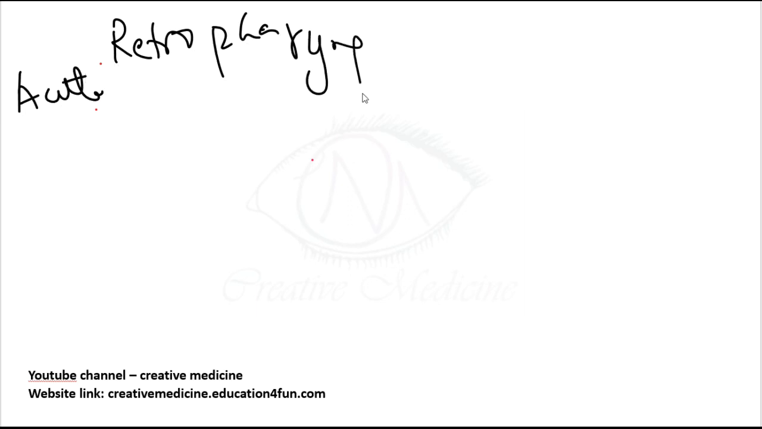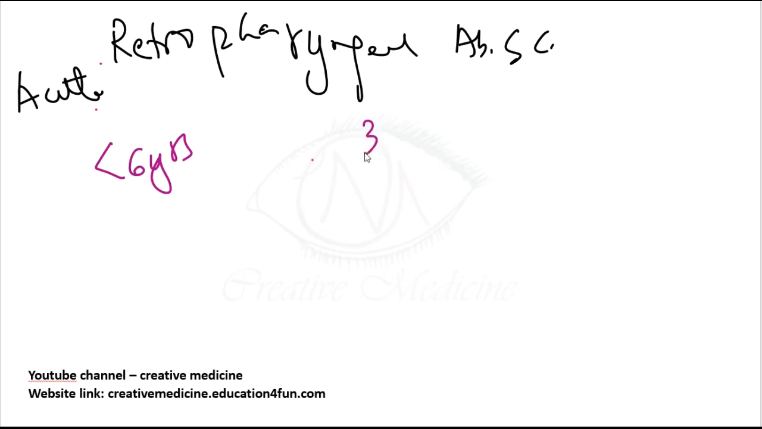Hello friends, let us now learn some important points about the acute retropharyngeal abscess. Acute retropharyngeal abscess is seen in children less than 6 years of age, with peak incidence between 3 to 5 years of age. It is seen in children and it is also seen in adults.